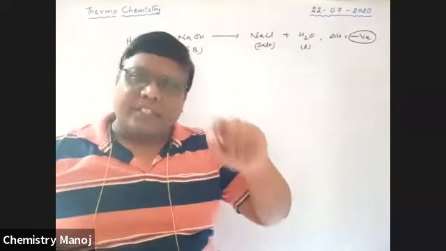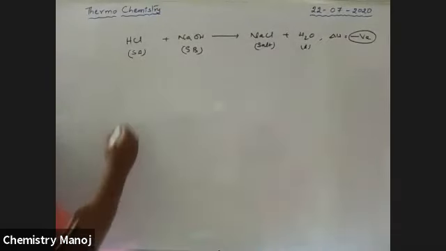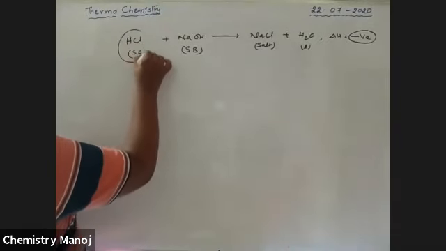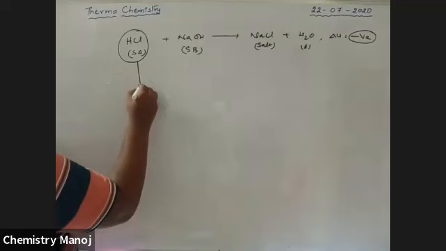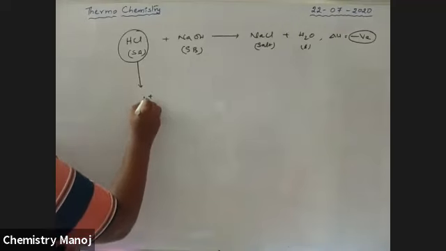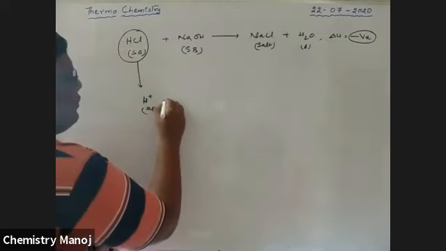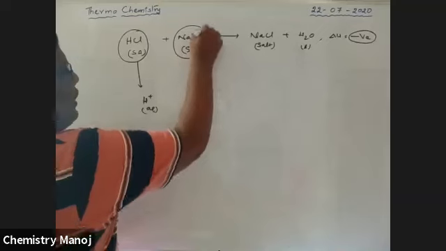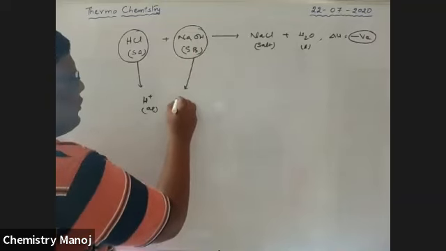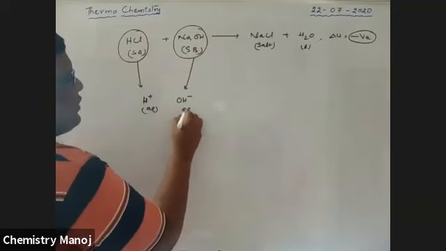So for our convenience, see here. What is an acid? Any substance that, when dissolved in water, releases H+ ion, aqueous H+ ion. From a base, it always releases OH- ion in aqueous solution.